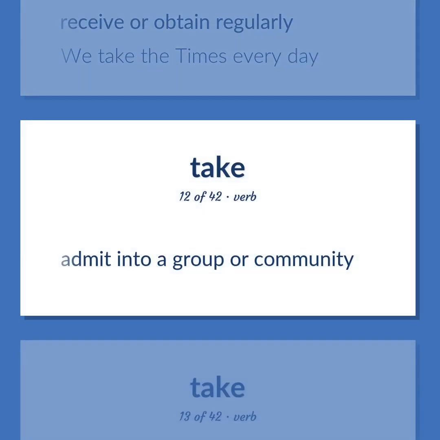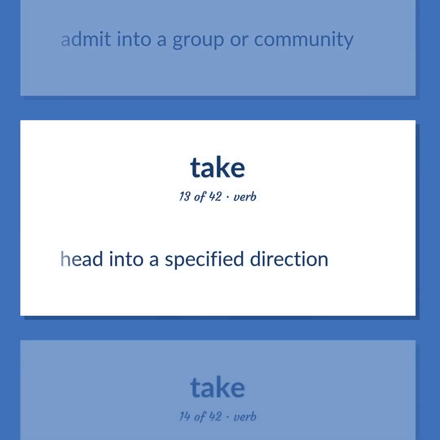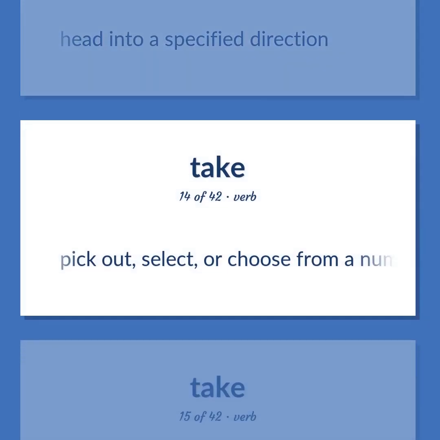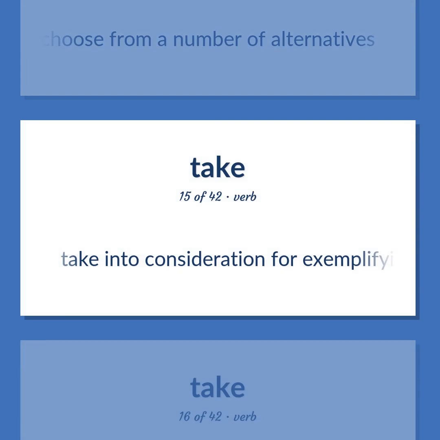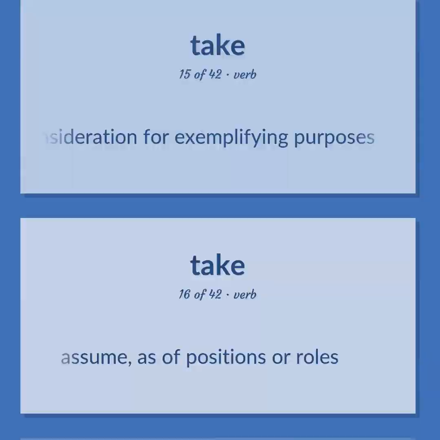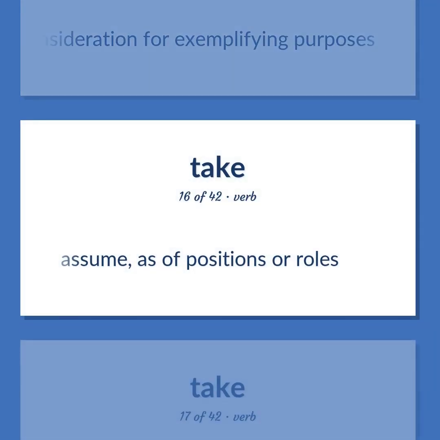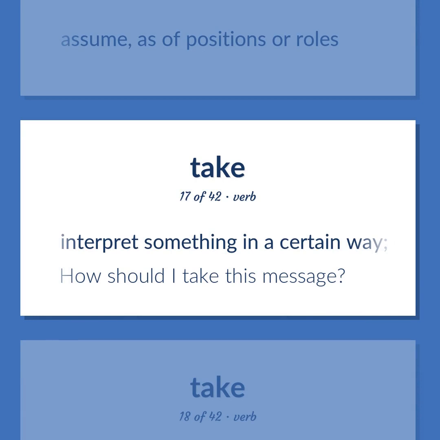Admit into a group or community. Head into a specified direction. Pick out, select, or choose from a number of alternatives. Take into consideration for exemplifying purposes. Assume, as of positions or roles. Interpret something in a certain way. Convey a particular meaning or impression. How should I take this message?